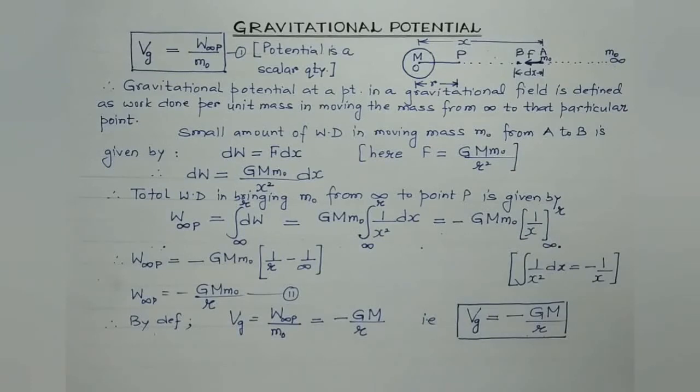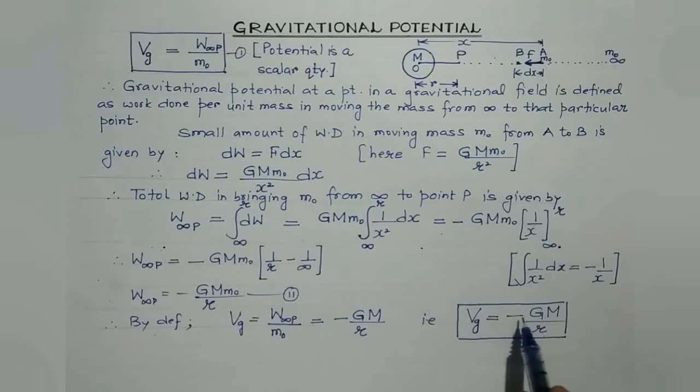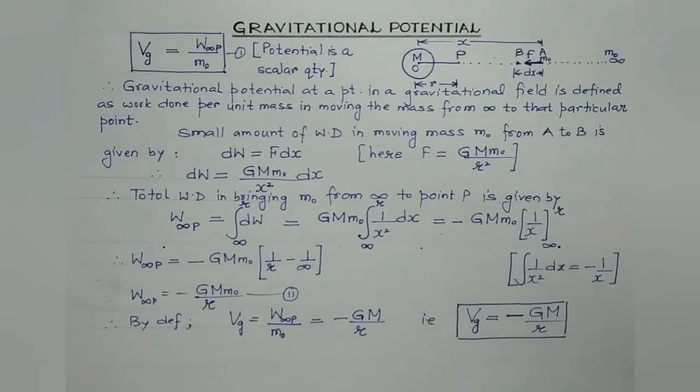Some important points, students. As I stated, gravitational potential is a scalar quantity, so it does not possess any direction. It has got only magnitude, right? And secondly, students, the gravitational potential is negative. This negative sign is because the work is done by the gravitational field and not against the field in bringing a unit mass from infinity to the point under consideration. So that's why this negative sign, right?